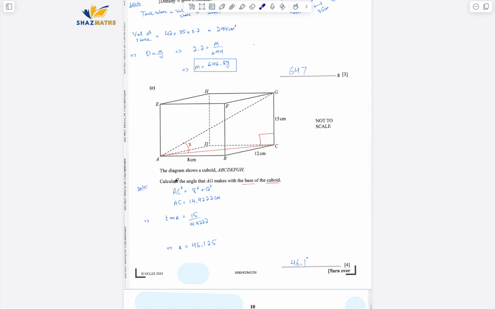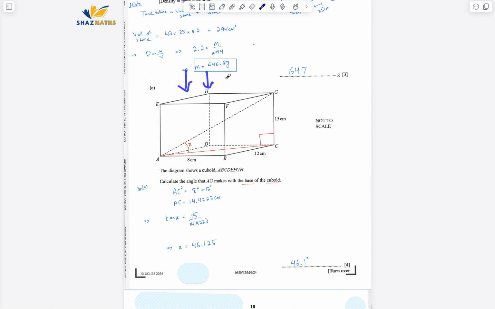It says a cuboid, calculate the angle AG. So it's a front left corner, and that's the rear right corner, right? We have to calculate the angle AG makes with the base of the cuboid. Now whenever it's this scenario, because it's an angle between a line and a plane, it can be any angle. What exact angle would it be? How would we know which one it is?